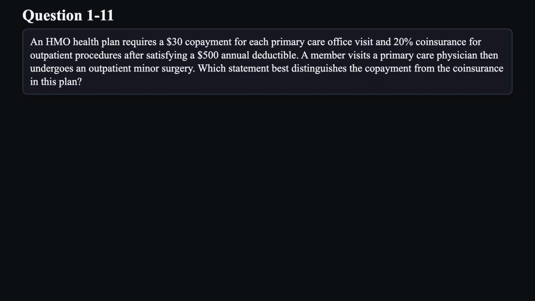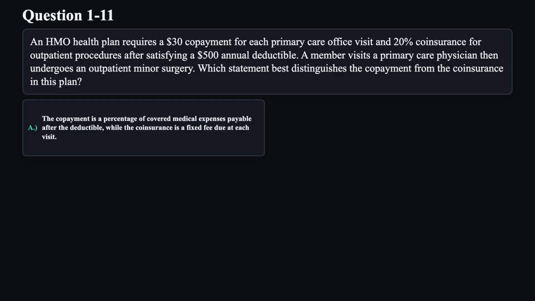Question 11. An HMO health plan requires a $30 copayment for each primary care office visit and 20% coinsurance for outpatient procedures after satisfying a $500 annual deductible. A member visits a primary care physician, then undergoes an outpatient minor surgery. Which statement best distinguishes the copayment from the coinsurance in this plan?